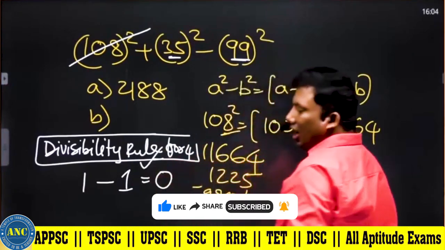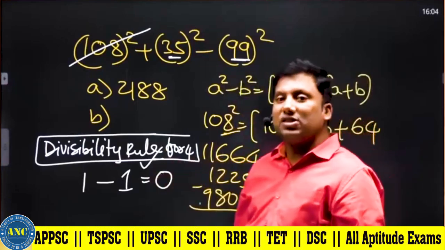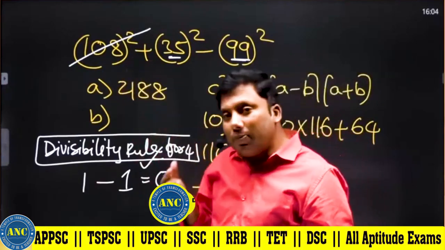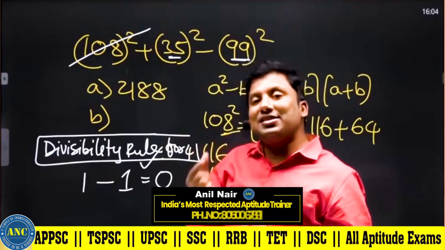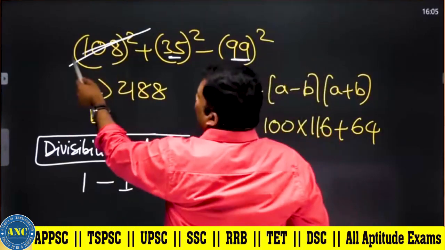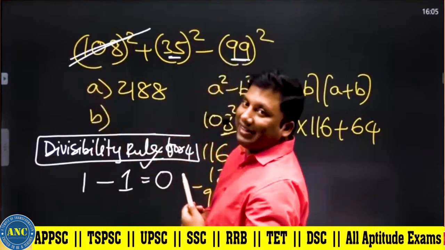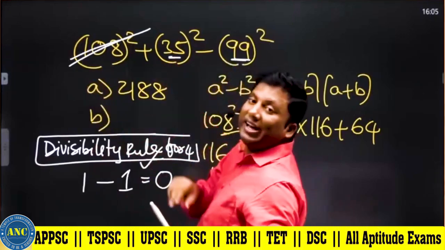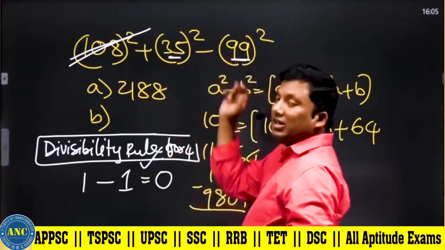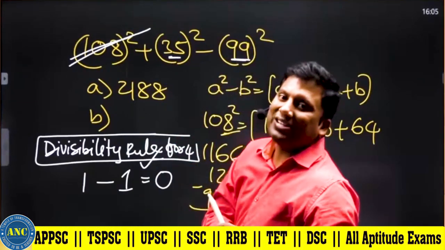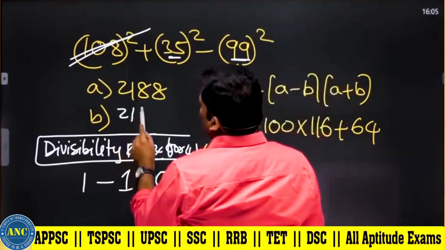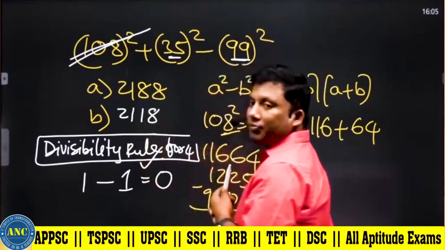That means the last 2 digits should be divisible by 4. Just by looking at the question, I should be able to say that the answer's last 2 digits should be divisible by 4. Why? Because 108 is divisible by 4. 4 9s are 36 minus 1 square 1. 4 25s are 100 minus 1 square 1. 1 minus 1 is 0.